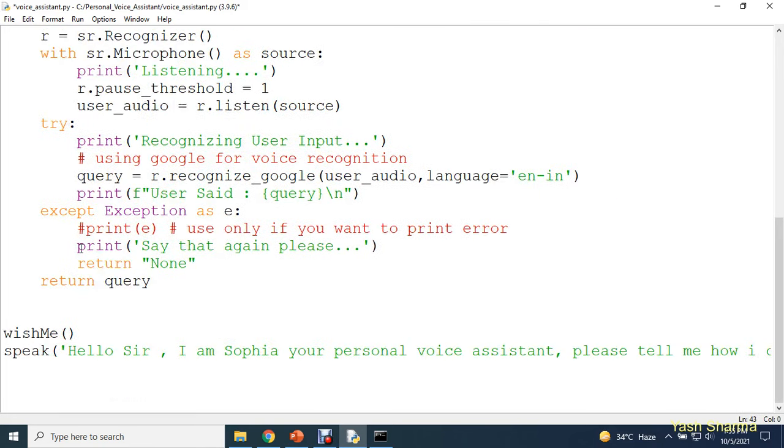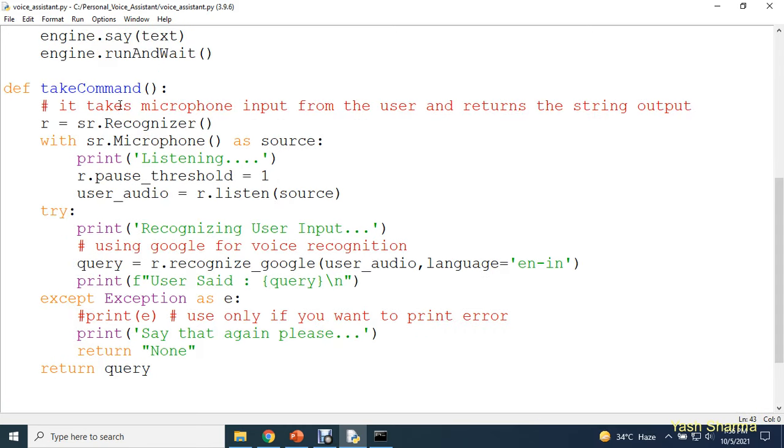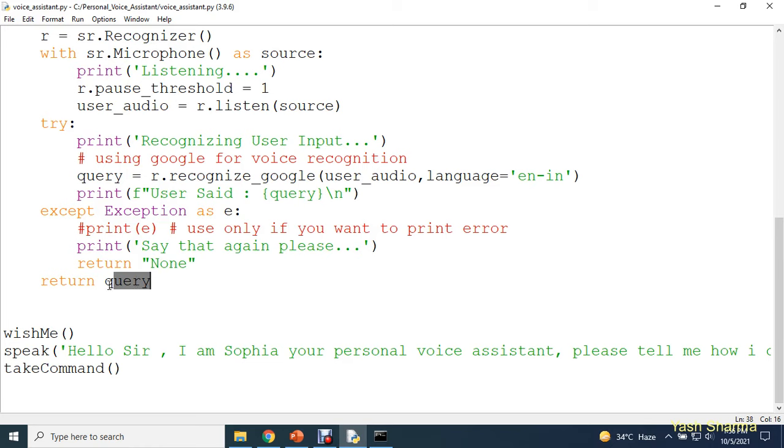In order to test this function, here I'm going to call this function take command. I'll save it, Control S, and now it's time to test. First of all, understand it sequence by sequence. It will tell you good morning, good afternoon, or good evening. Then it will speak this message for you, and now this function will take your command. It will print listening. After listening, guys, you need to speak something. That speech we are going to save inside this variable query, and finally that query will be printed out and returned. Here we are returning a string object. So we'll see how exactly this works.